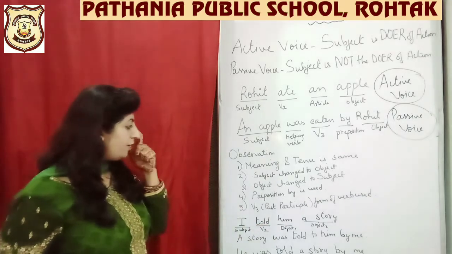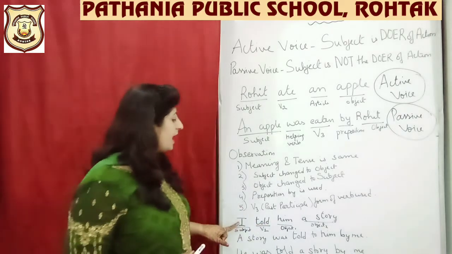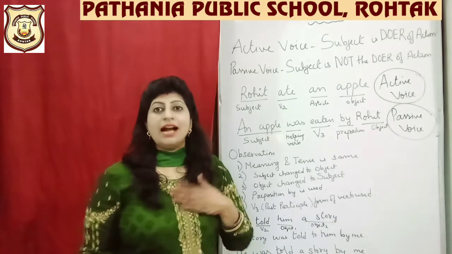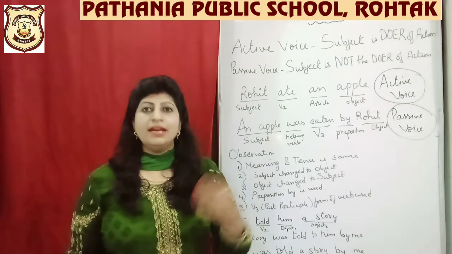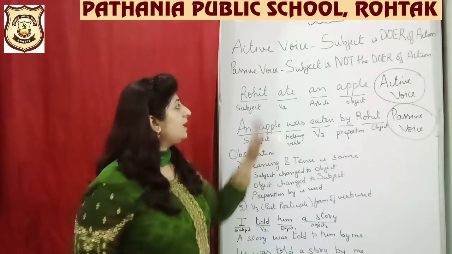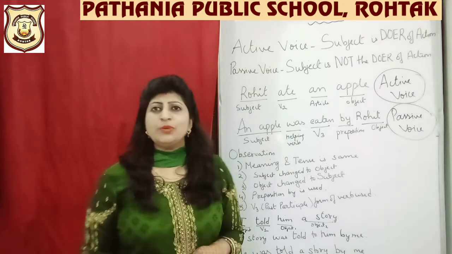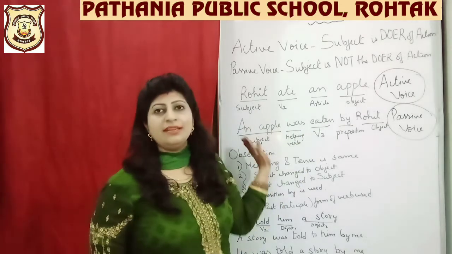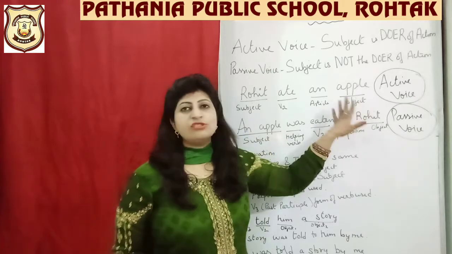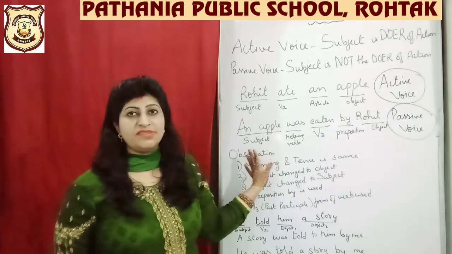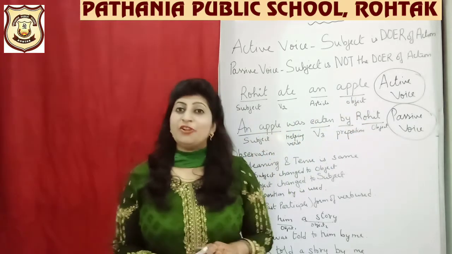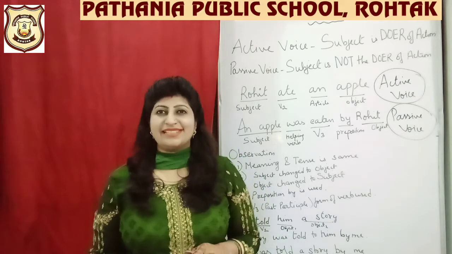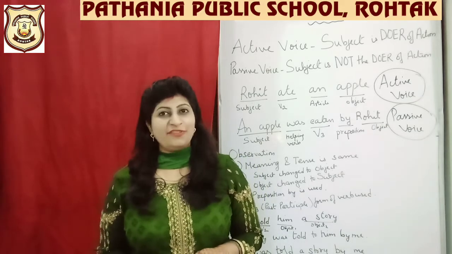Next you can see I have written another statement. I told him a story. Now this is quite simple and you will agree that it is so easy, ma'am. We know that the object can be put out here and I am supposed to put an apple in the place of subject. But see dear children, there could be sentences where you can have two objects. So you might just get confused.